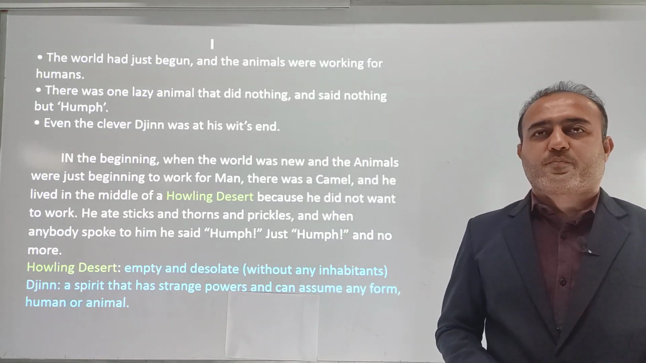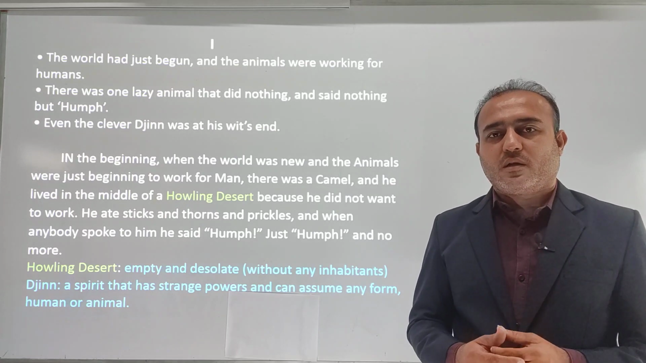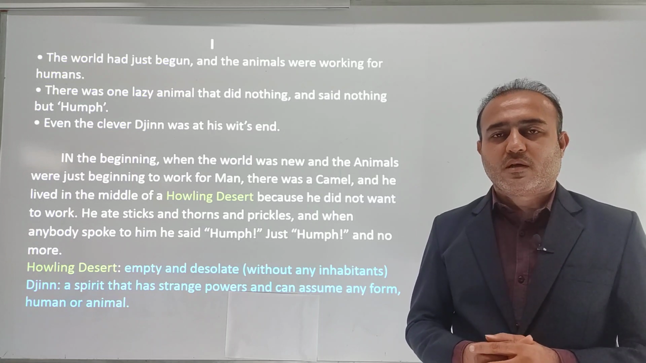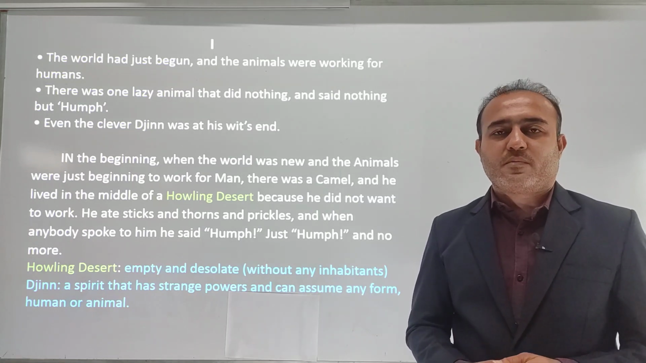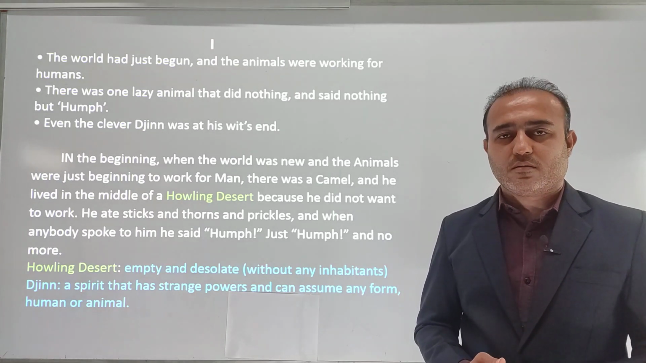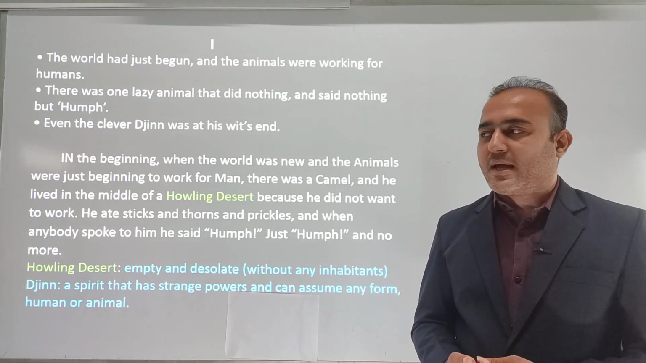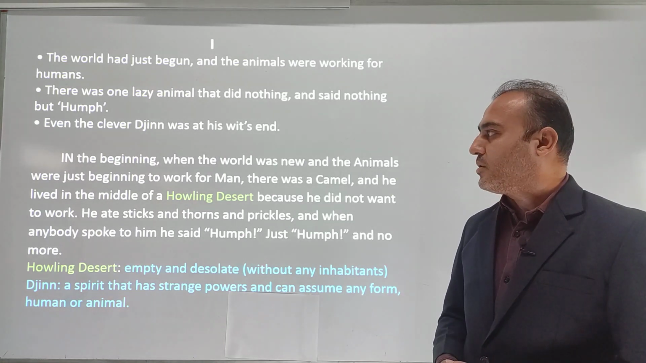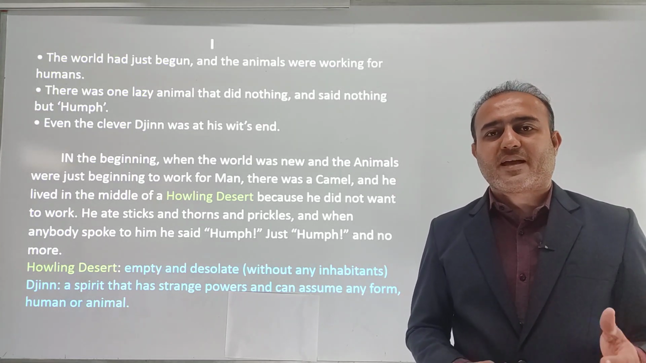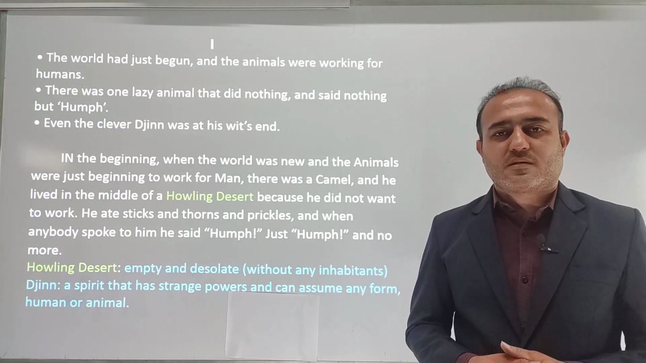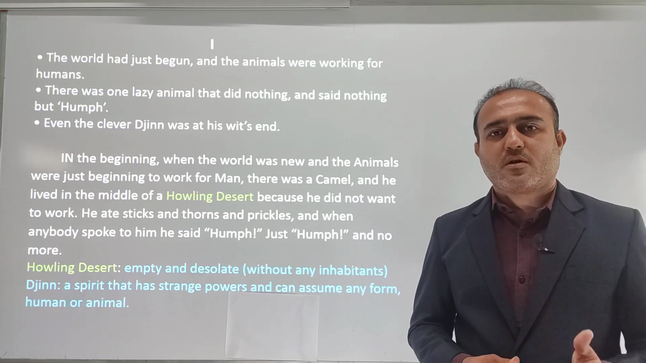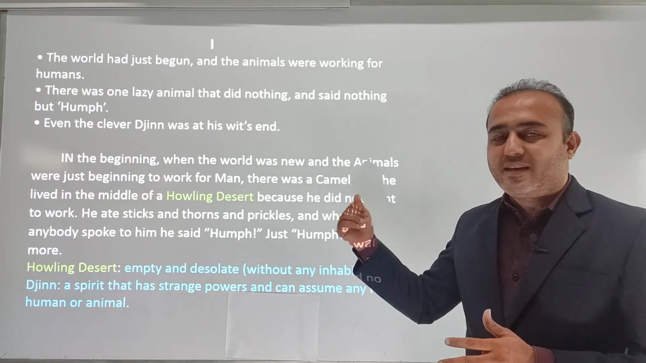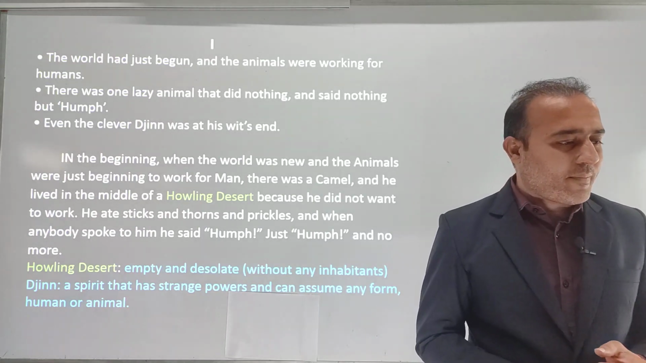So this chapter is a story. In that there is a tale, T-A-L-E, tale, again meaning a story, which describes the time when the world had just begun, and that was the time when the animals used to work for the humans. So at that time the animals like the horse, the ox, the dog, and the camel are the main characters of this story.